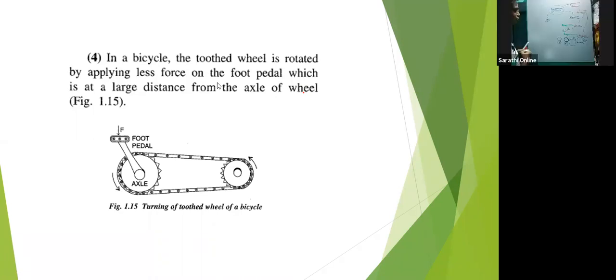And in both static and dynamic equilibrium, the net force and the net torque is 0 in both the equilibriums. Net force means that whatever forces are acting on a body, F1, F2, F3, F4, F5, F6, F7, F8, all these forces, the summation is equal to 0.